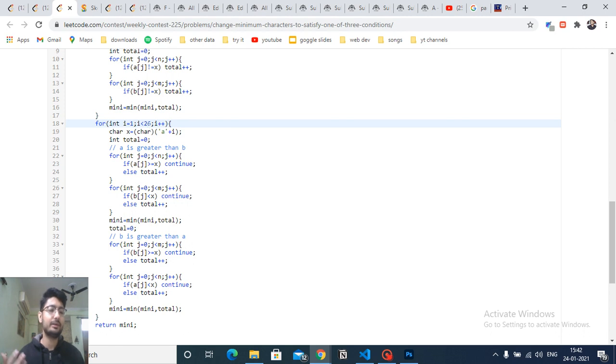Next thing, for every character from 1 till 26, because you don't have to take the character A, because A is obviously smaller. If you make some string greater than or equal to A, then how can you make the other string less than A? Because there is no character less than A. So you should always start with B. Okay, so that's what we are talking about.